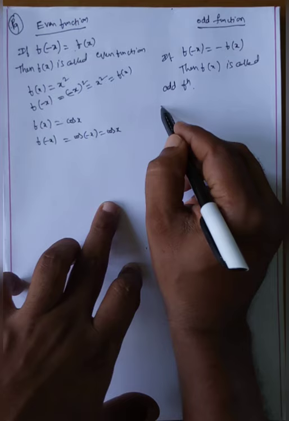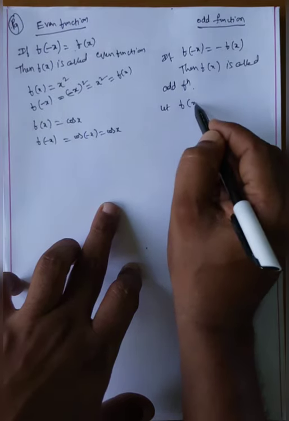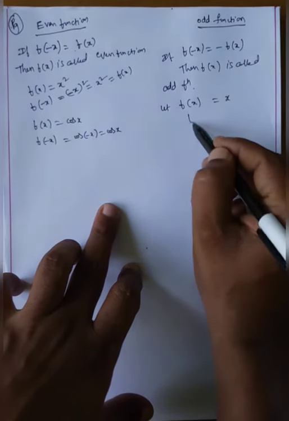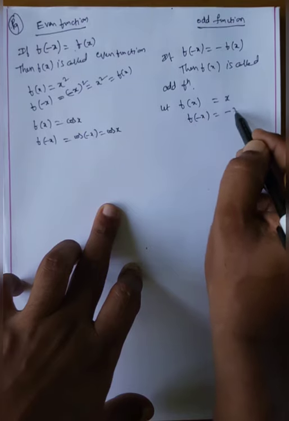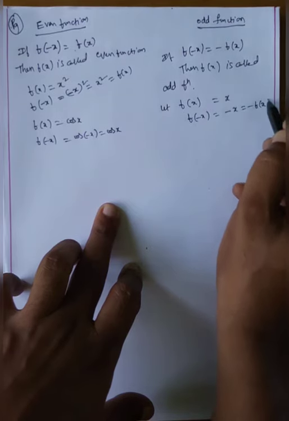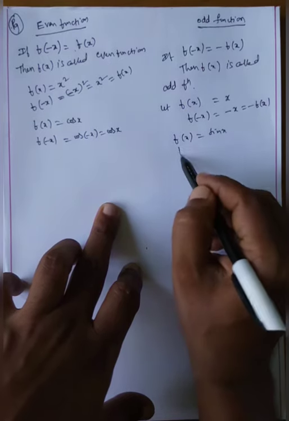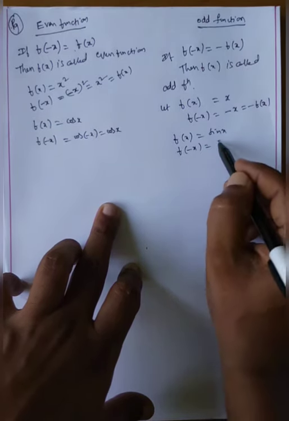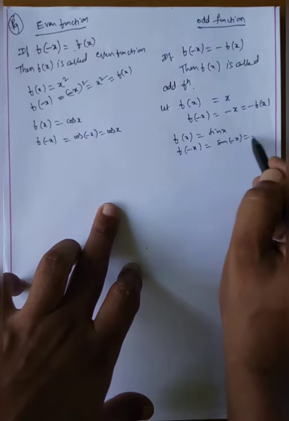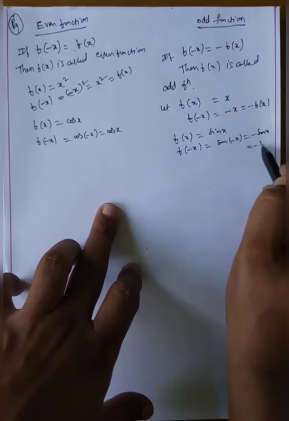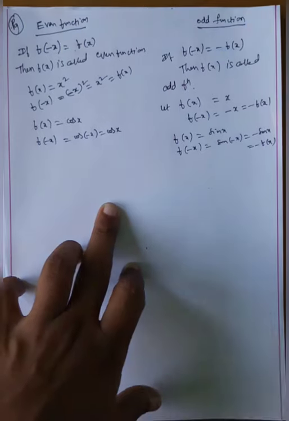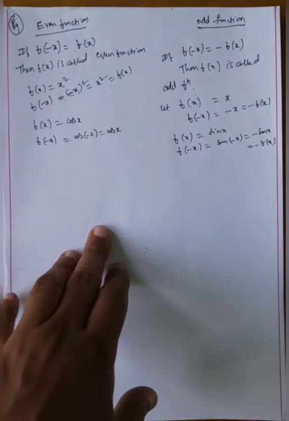Now here let f of x is equal to x. Observe that f of minus x is equal to minus x, that is equal to minus f of x. Suppose f of x is equal to sin x, tan x, whatever it may be. Now f of minus x is equal to sin of minus x, that is equal to minus sin x, that is equal to minus f of x. In this way, these are called the even and odd functions.